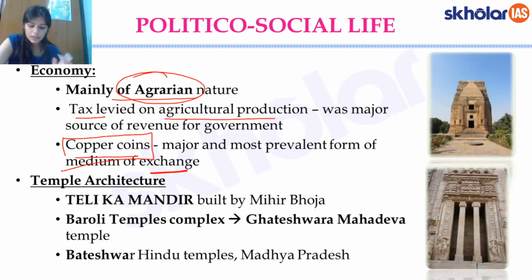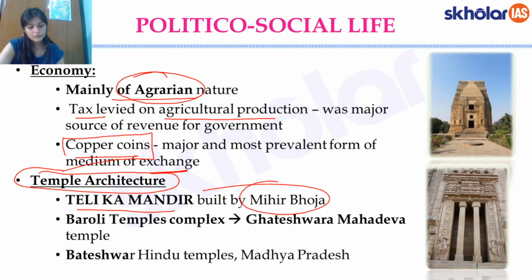Now, another thing notable from this time period is the temple architecture of the Gujar Pratiharas dynasty, and the kind of architecture that they developed later culminated into the Maru Gujara kind of architecture. Certain notable examples of this kind of architecture would be Teli Ka Mandir, which was built by Mihir. This is your Teli Ka Mandir, and I put a picture here.